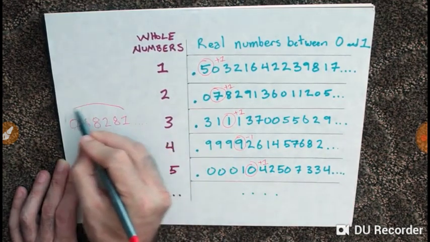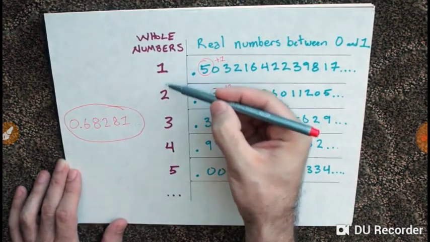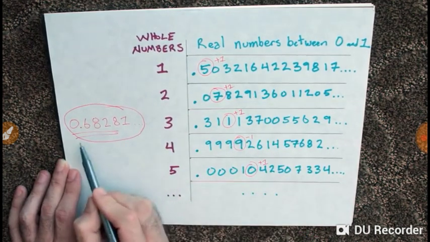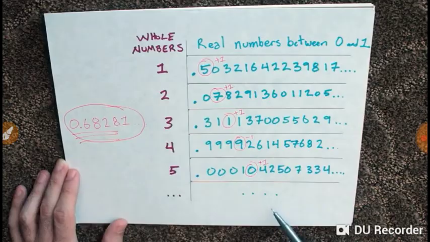In other words, we've used up every single whole number, the entire infinity of them, and yet we can still come up with more real numbers.